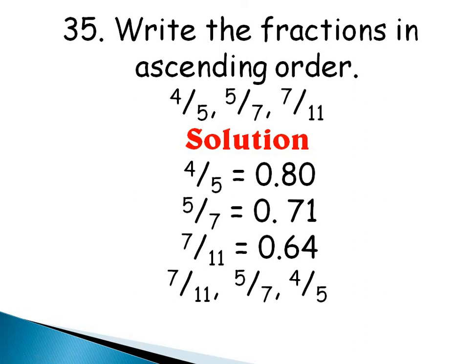So the smallest of these three numbers, as you can see, is 0.64, and the equivalent fraction is 7 over 11. The next number is 0.71, and the equivalent fraction is 5 over 7, and then the biggest is 0.80. The equivalent fraction is 4 over 5. So arranging my fractions in ascending order, I have 7 over 11, 5 over 7, 4 over 5. Is that taken? Very good.